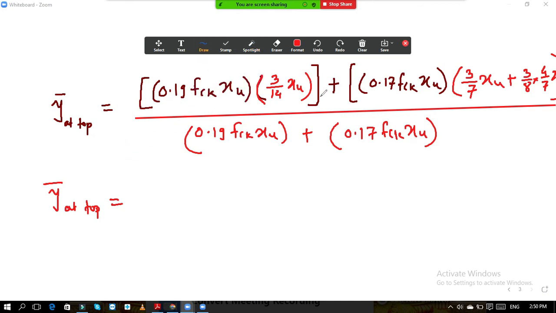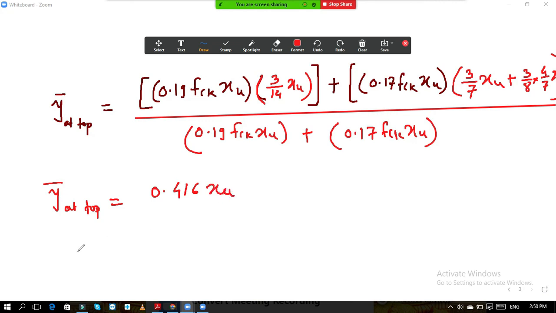Then here it is 0.19, 0.17, then this calculation 3 by 7, 3 by 8. After solving this finally, I think we will get 0.416 xu.